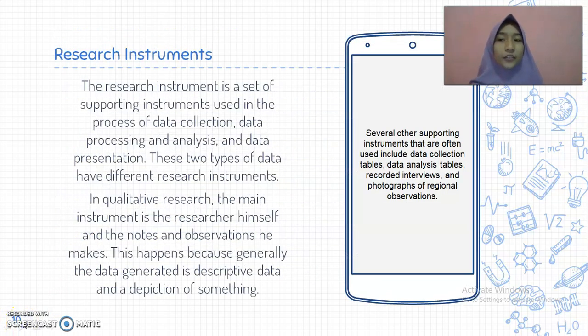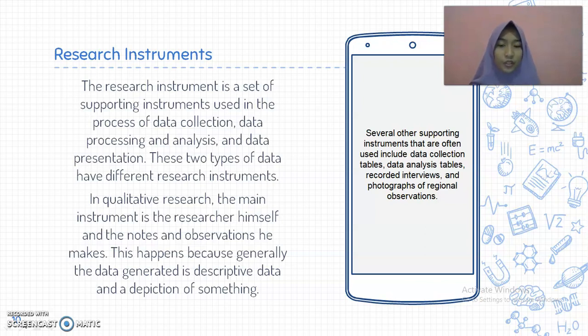Okay, next about research instrument. The research instrument is a set of supporting instruments used in the process of data collecting, data processing and analyzing, and data presentation. These two types of data have different research instruments. In qualitative research, the main instrument is the researcher himself and the notes and observation he makes.